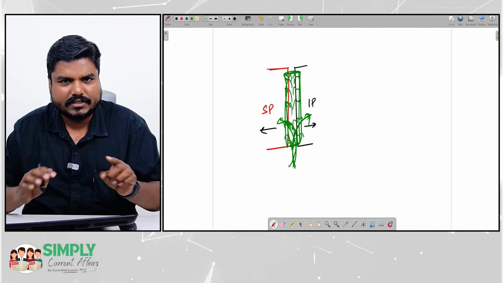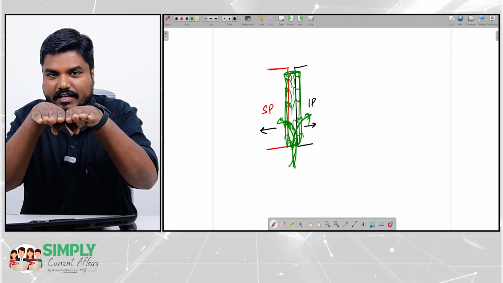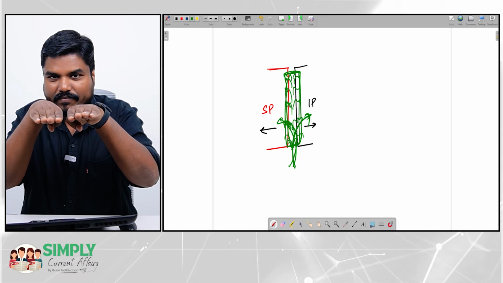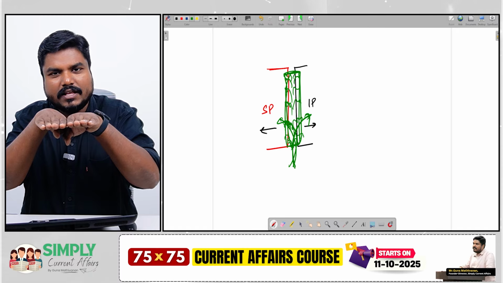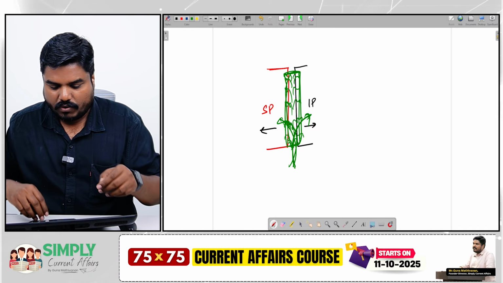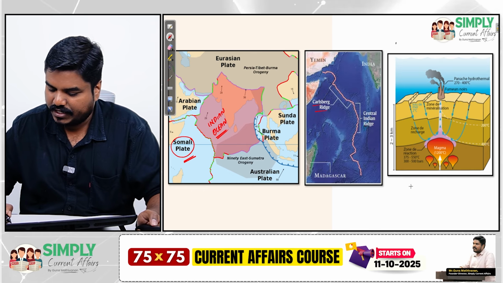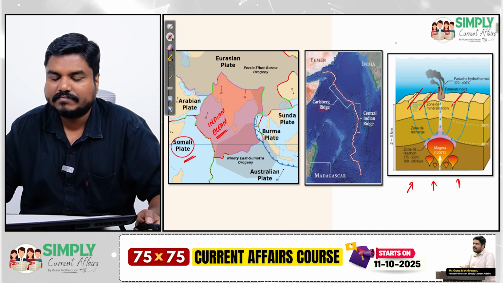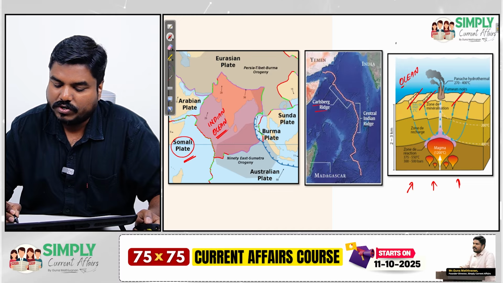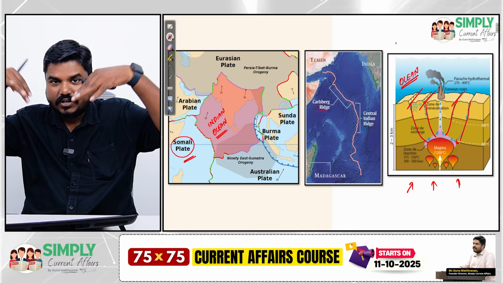Just visualize what I am trying to say. When these plates diverge, don't think it is going to diverge very fast. Slowly, first some cracks will form, and slowly it is going to diverge. Just watch this image. When there are cracks, this is the ocean, and the cold water will be entering into the cracks.